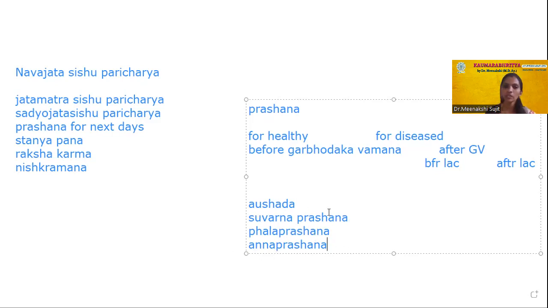This Phala Prashana is one of the samskaras. It was explained only by Acharya Kashyapa. None of the other Acharyas explained this Phalaprashana. So this is the overall knowledge about the Prashana, that is, in which form and in which condition we are going to give a Prashana.